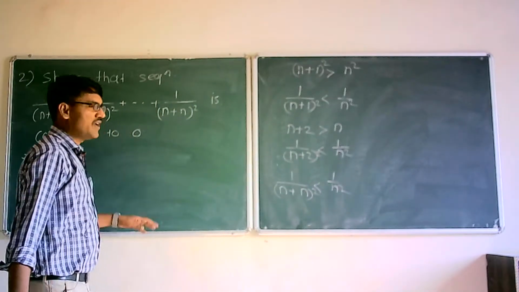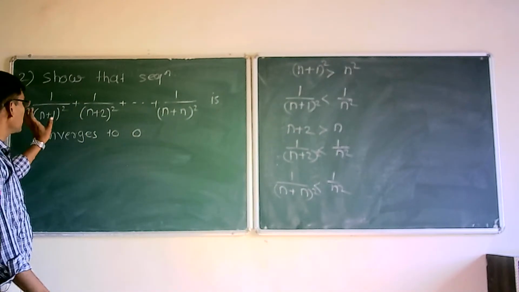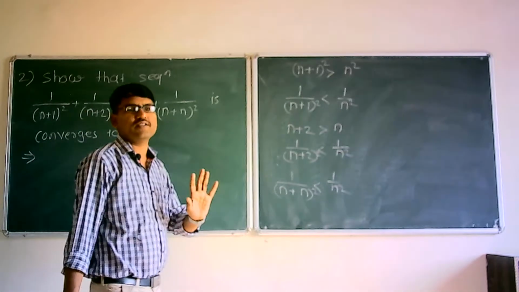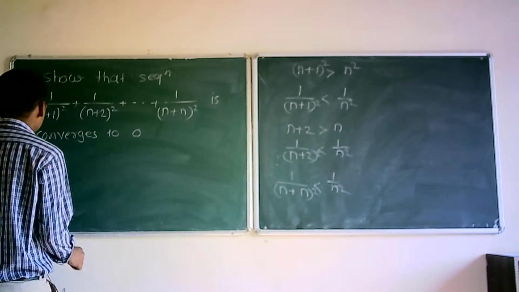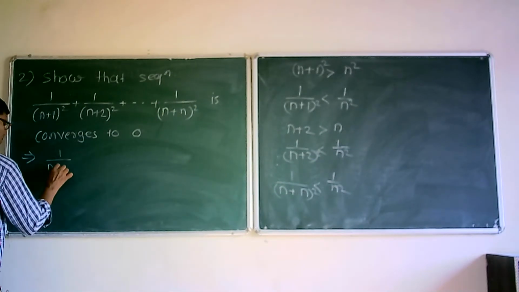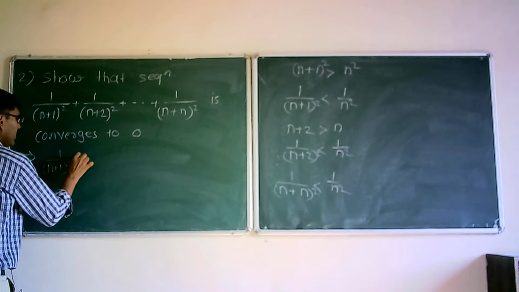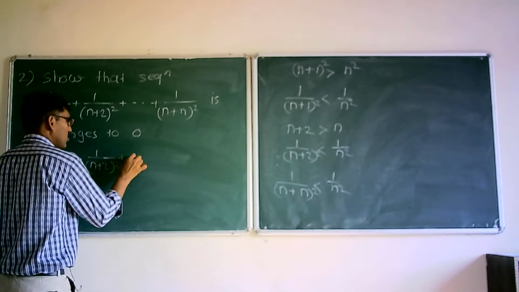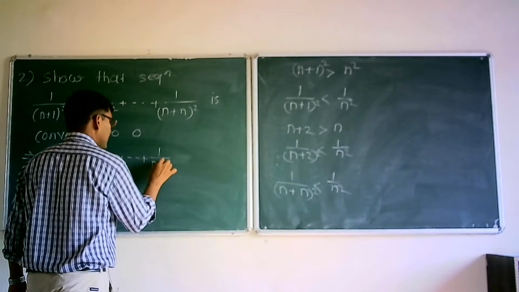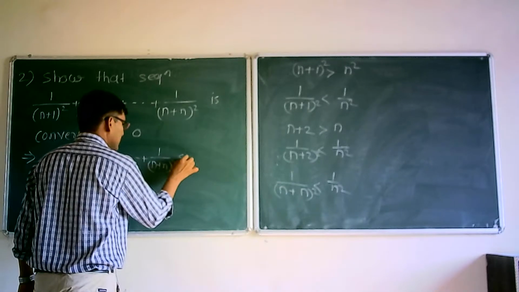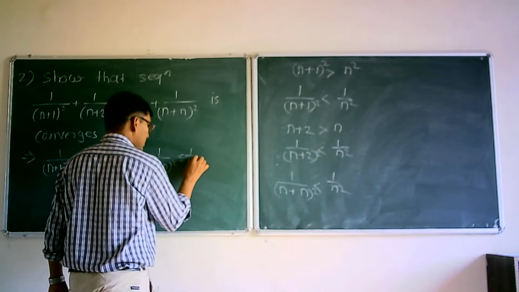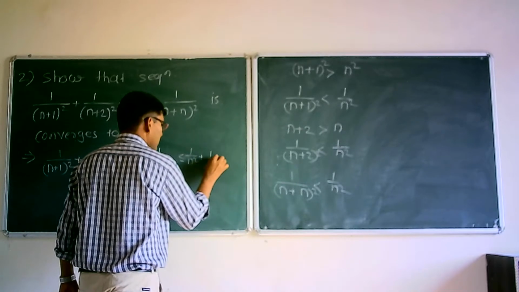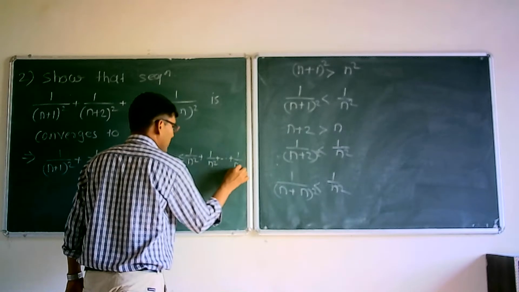So each term of this sequence is less than or equal to 1 upon n squared. So we can write 1 upon (n plus 1) whole square plus 1 upon (n plus 2) whole square plus dot dot dot plus 1 upon (n plus n) whole square is less than or equal to 1 upon n squared plus 1 upon n squared plus dot dot dot plus 1 upon n squared.